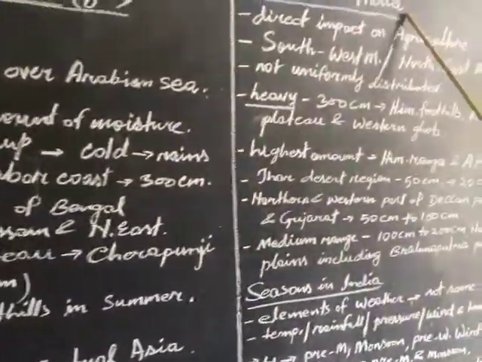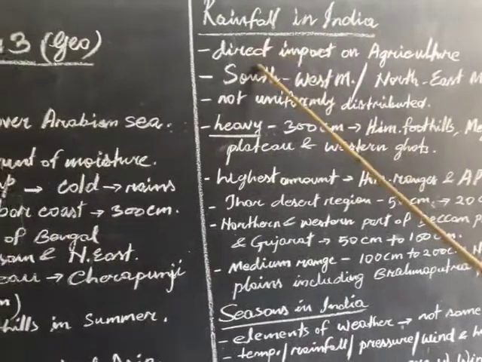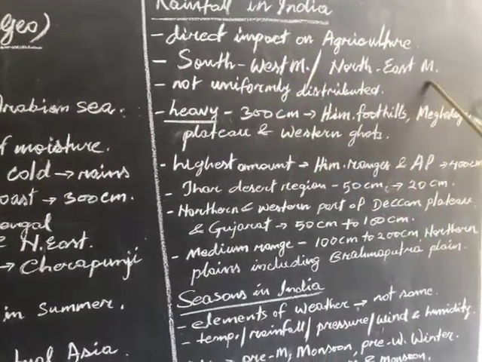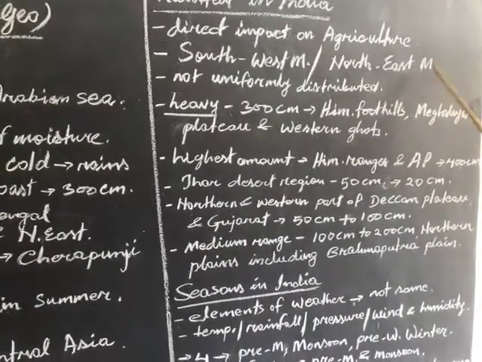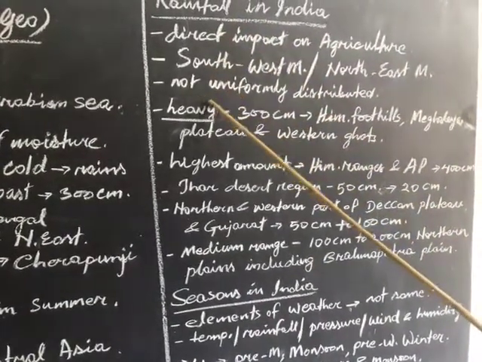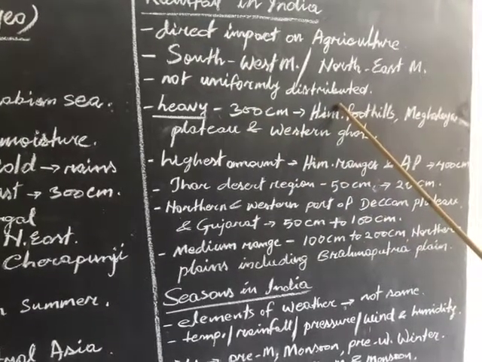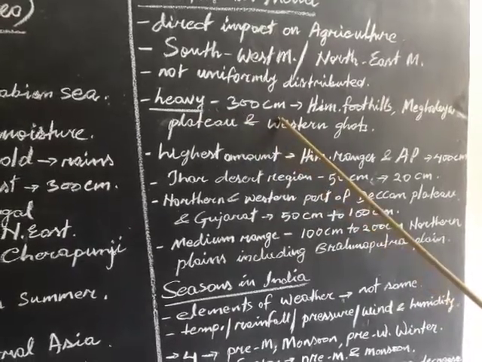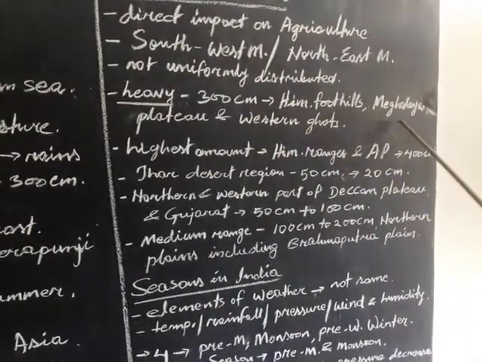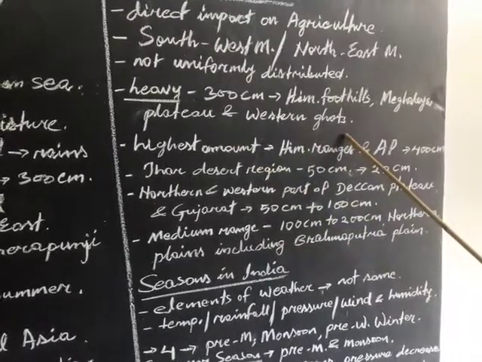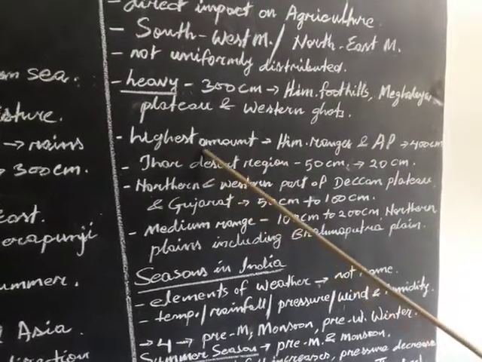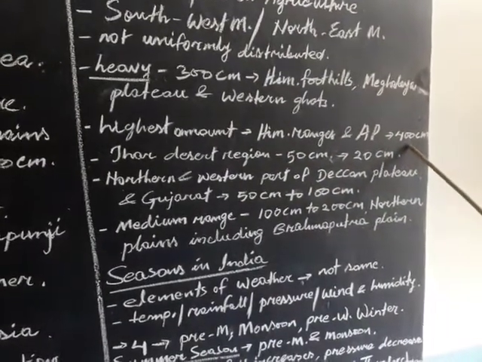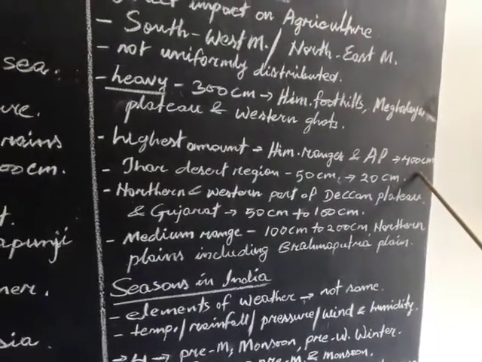Rainfall in India. Rainfall has a direct impact on agriculture. We have southwest monsoon and northeast monsoon. This rainfall is not uniformly distributed. It is not the same everywhere. There is heavy rainfall, around 300 centimeters, in the Himalayan foothills, Meghalaya plateau and Western Ghats. The highest amount of rainfall is in the Himalayan ranges and Arunachal Pradesh, around 400 centimeters.